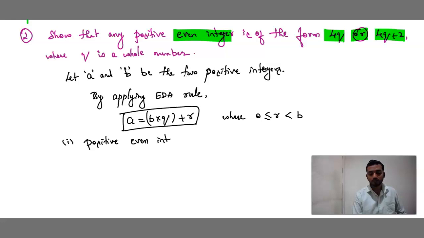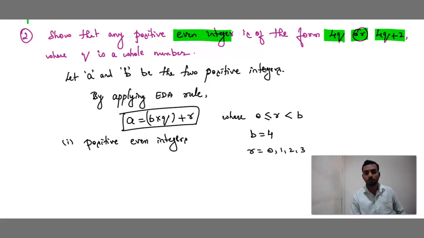Even integer, right? So what is the value of B here? The value of B is 4q. So the value of B is 4. So what are the remainders? 0, 1, 2, 3. Less than 4 is 0, 1, 2, 3.